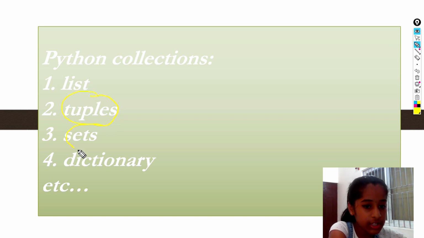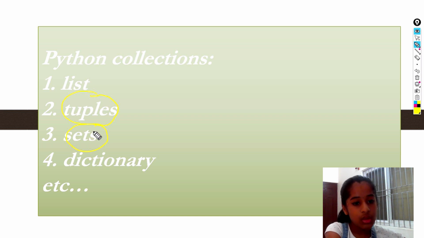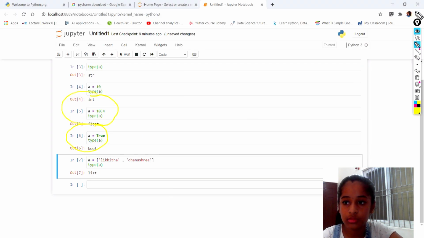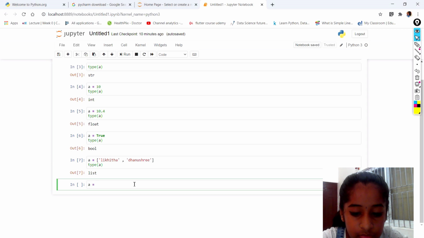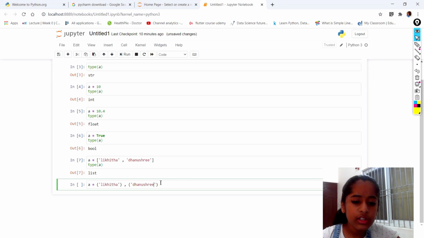So now let's see what sets are. Let me show you an example in Jupyter. Let me say A is equal to one name in parentheses, and then another parenthesis with another name, Dhanushri. Now what is this called? You can't call it a list or a string, because you can't initialize two values for a string.